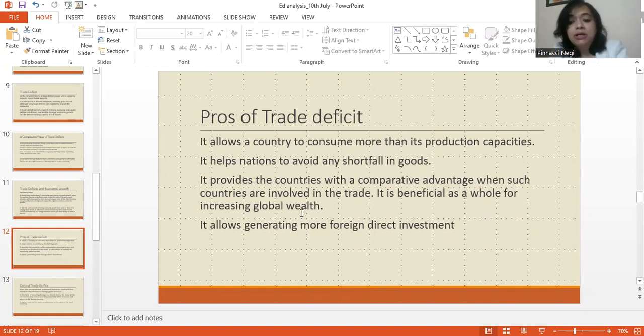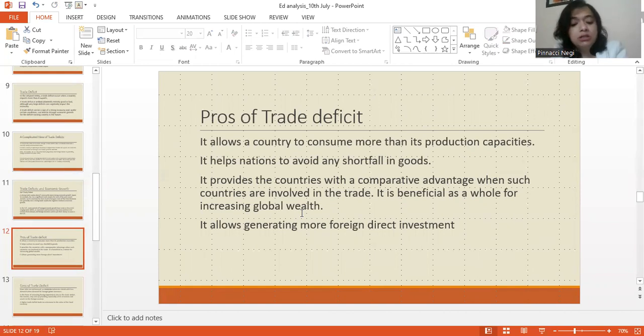It provides the countries with a comparative advantage when such countries are involved in trade. It is beneficial as a whole for increasing global wealth, students, right? So it provides this comparative advantage. That means countries produce what they are good at, what they can produce competitively, and they import what they are not efficient at. So they put their resources to the best use, students, right? By producing what they're good at and importing what they're not good at. And it makes sense also.